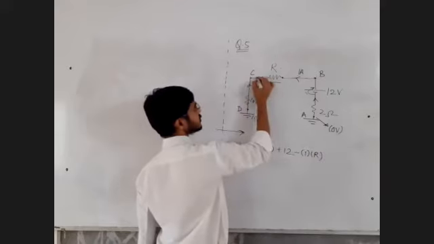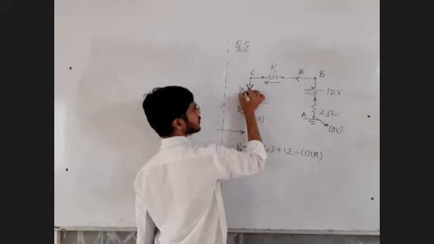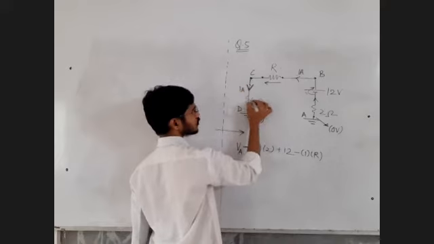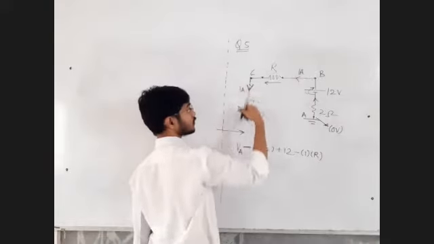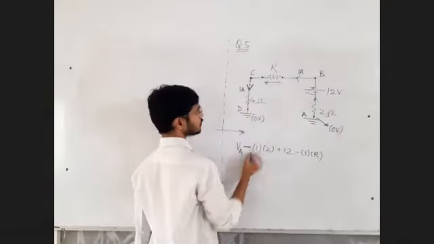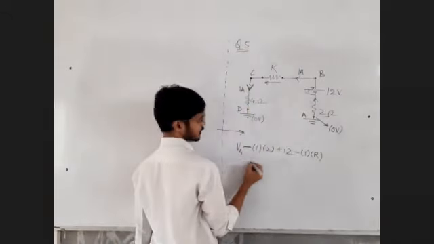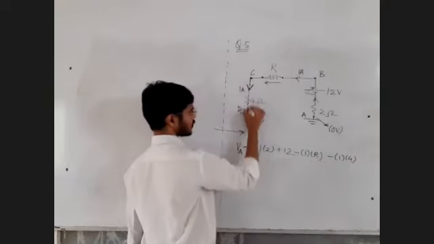I reached at point C. The current is down like this, 1 ampere. Then there is a 4 ohm resistance. I am moving from C to D. Current is also moving from C to D. In the direction of current, there is a potential drop. So 1 ampere into 4, minus 1 ampere into 4. You have to subtract.